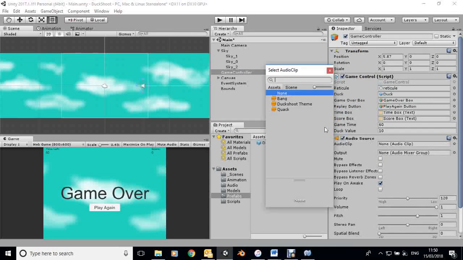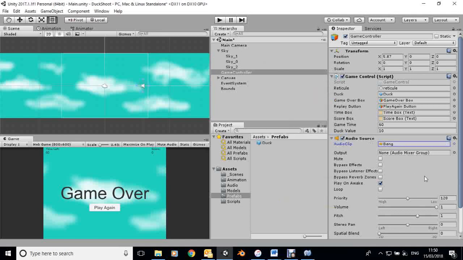Again, we can assign the bang to here. Again, I'm going to take the volume down a bit and take off the play on awake because I don't want it to bang as soon as the game starts. Right, we can leave this for the moment. It will put it into a default audio mixer. And then we've got the game control, so we need to find this audio source in the game control.